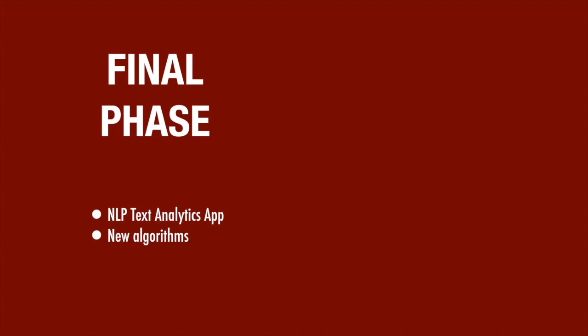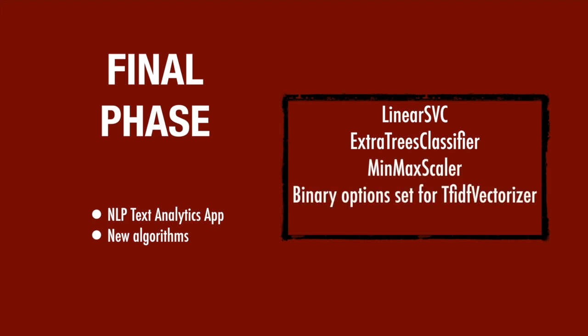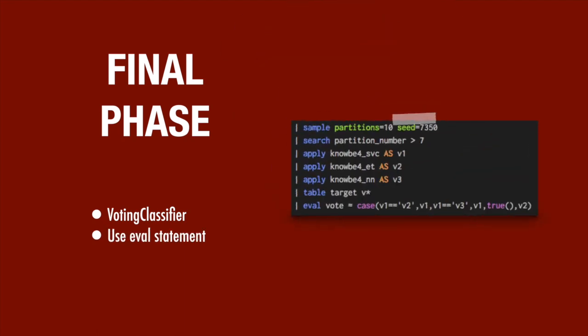The algorithms I added were linear SVC, extra trees classifier, min-max scaler, and the current implementation of TF-IDF vectorizer in Splunk does not allow transformation to binary values. So I created a copy called TF-binary that allows and sets these options to produce a binary output. One algorithm I could not import into Splunk was voting classifier, due to how Splunk's API abstracts and cleans the options sent to the algorithm, but I was able to implement a hard voting rule using a Splunk eval statement. This is a simple majority vote wins rule.